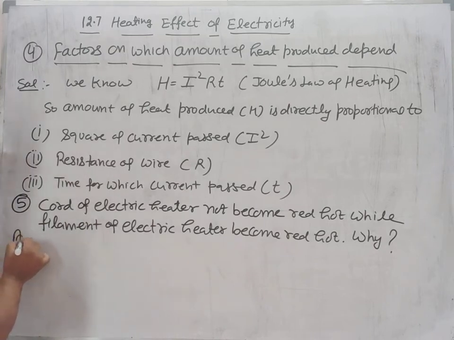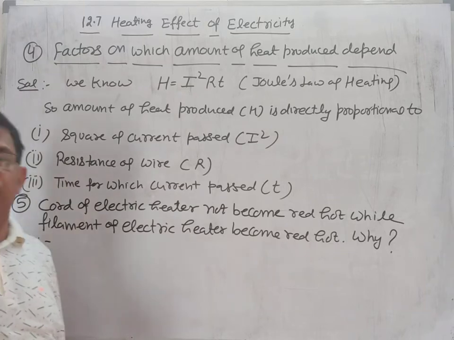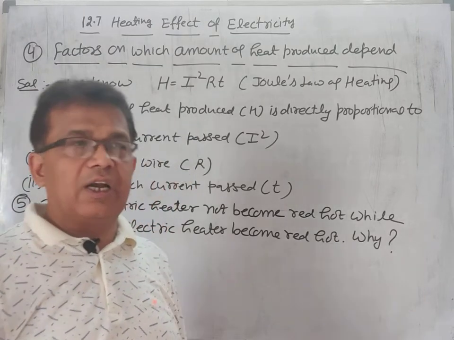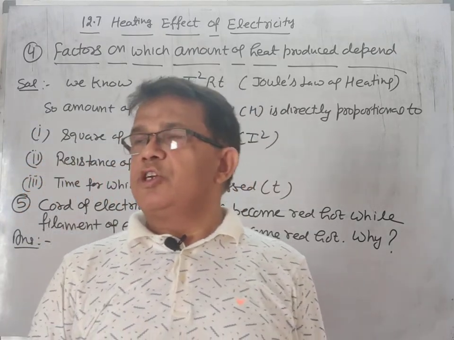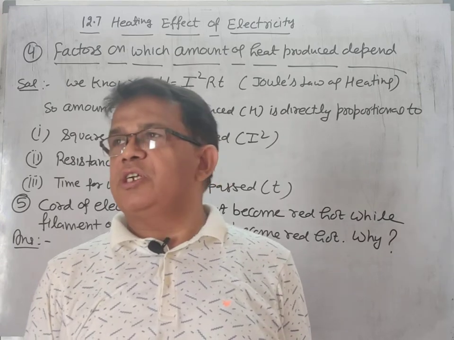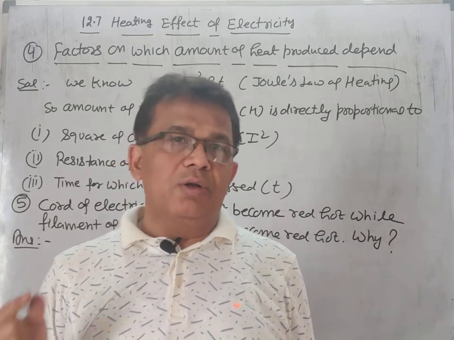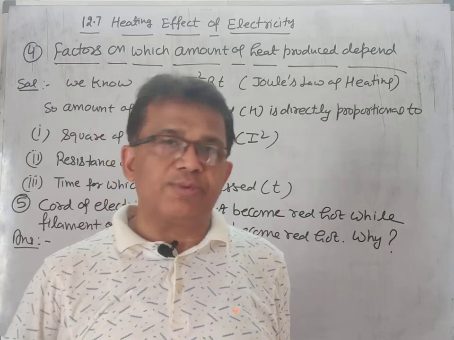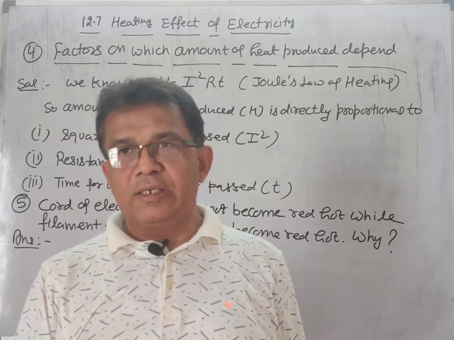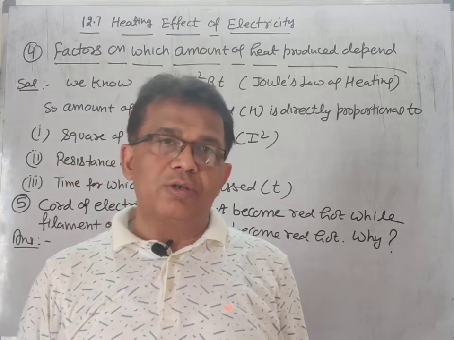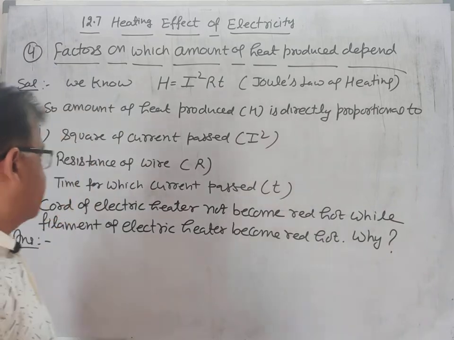The answer or solution is that any substance or material which has low resistance, then current will pass through them easily, due to which very less heat is produced, due to which it will not become red hot. But if resistance of material or wire or conductor or substance or rod is high, then large amount of heat is produced and slowly it will become red hot. So same is the answer of it.